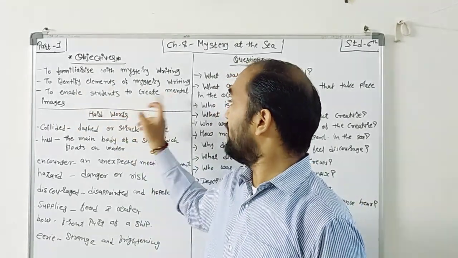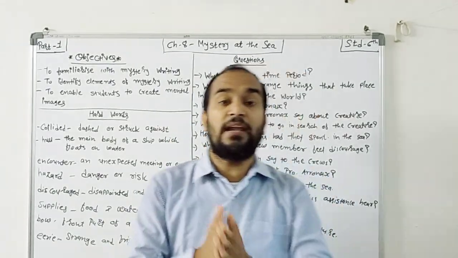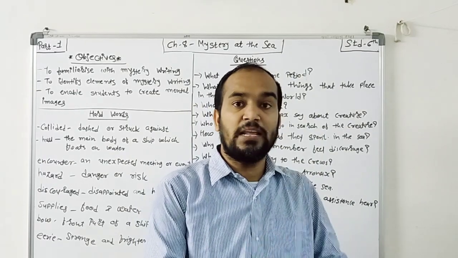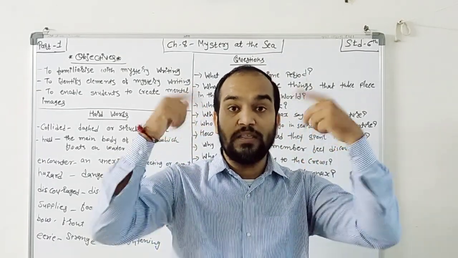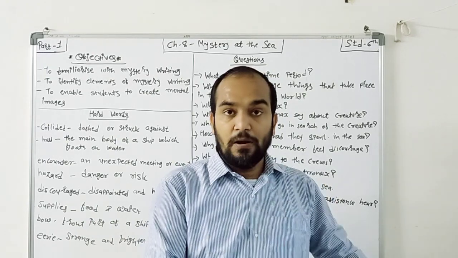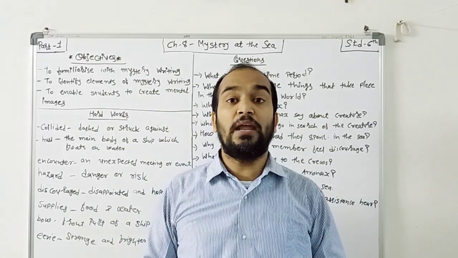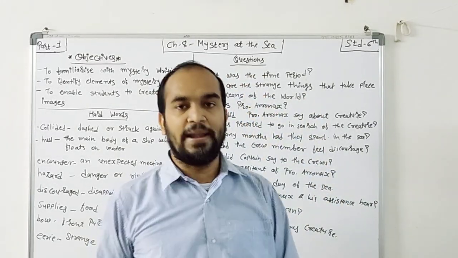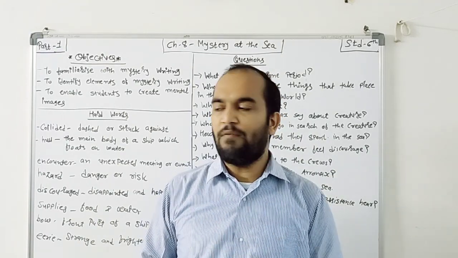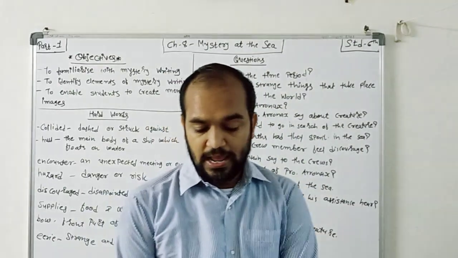And to enable students to create mental images in our mind. Whatever the writer presents here, we have to create an image in our mind of what will happen, what also happened. So I hope students you have understood the introduction of the chapter very well. Now I will start chapter reading and explanation.